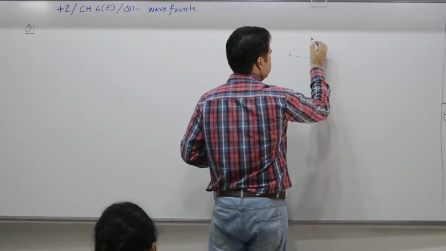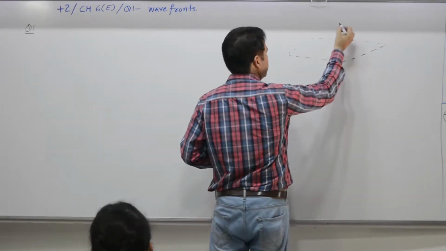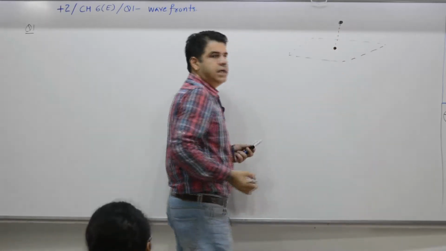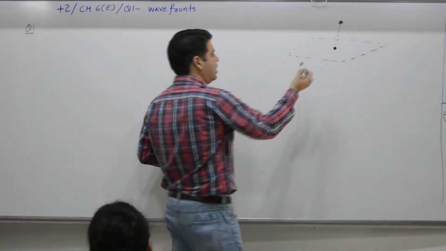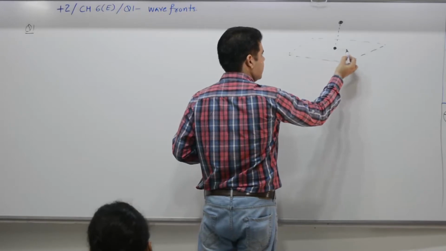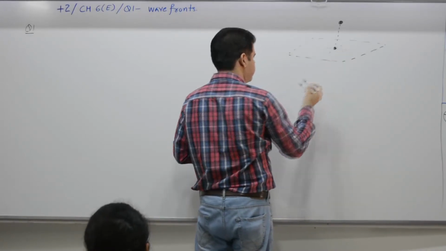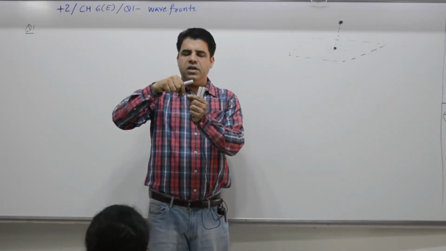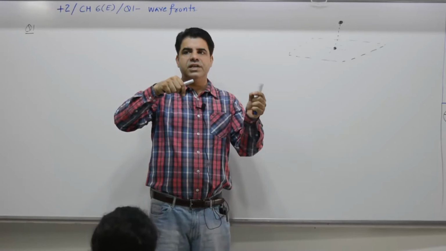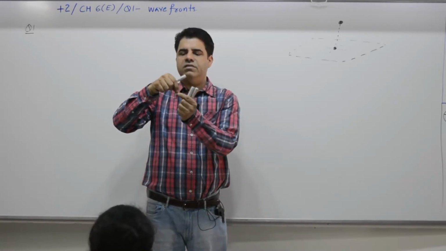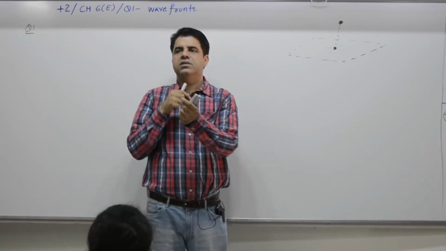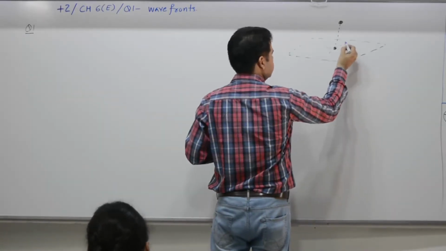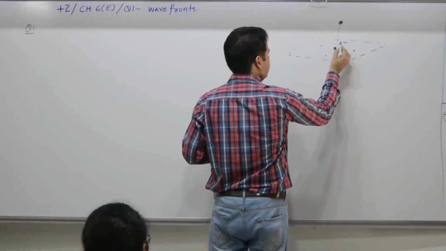Water. You drop a particle, a stone, it hits a point. The wave travels 1 meter in all directions. Say this is the point where the stone hits. After some time, the wave reaches 1 meter on this side, 1 meter on this side, 1 meter in this direction, 1 meter in this direction. That means what? The wave travels how much? 1 meter in all directions.